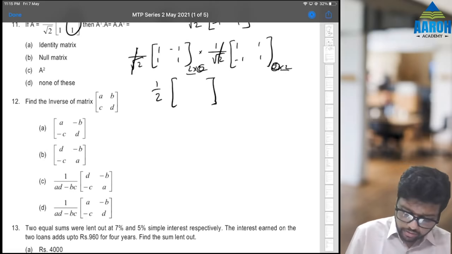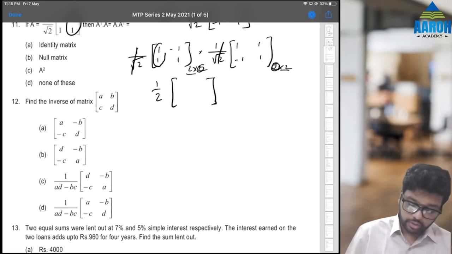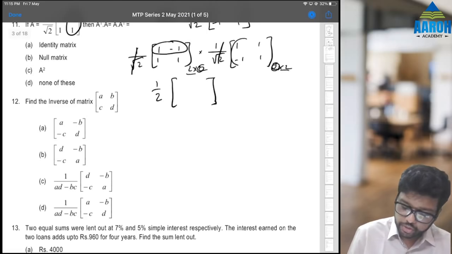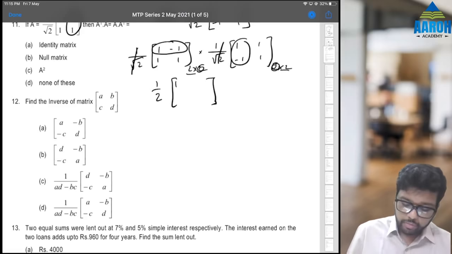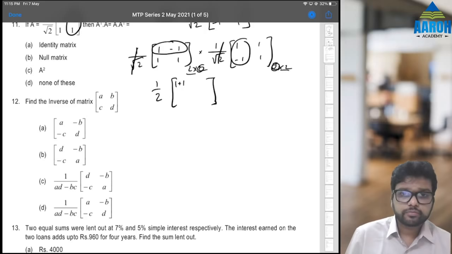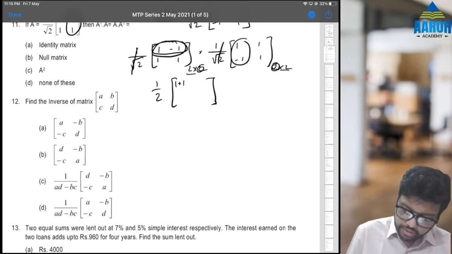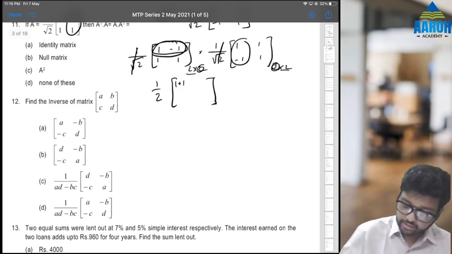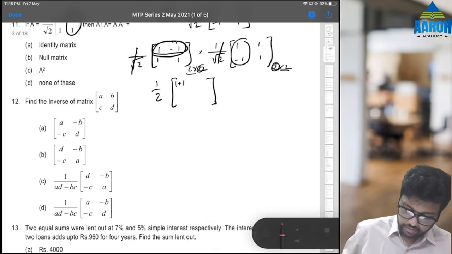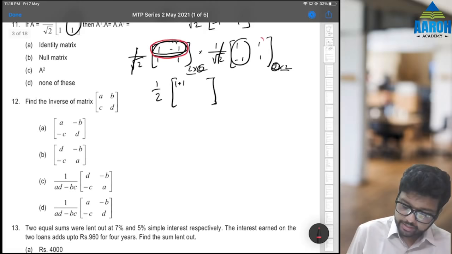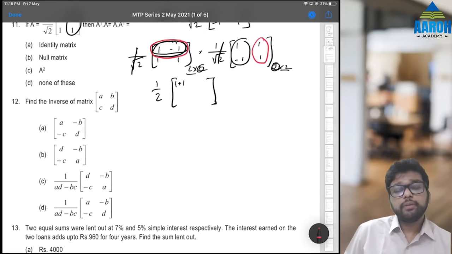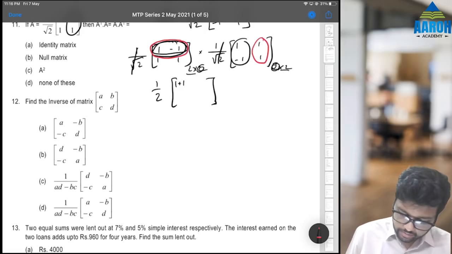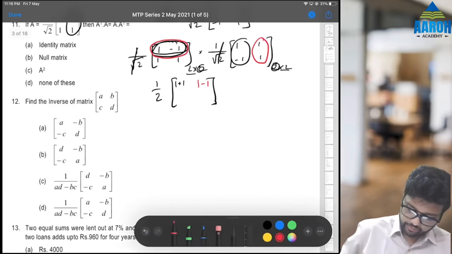How to do that? First row and first column, sorry, A into A transpose, first row first column, 1 into 1 plus minus 1 into minus 1. 1 into 1 is 1 plus minus 1 into minus 1 is also 1. Next, first row and second column, let me do it in another color. Next, first row and second column, so 1 into 1 and plus 1 minus 1 into 1, meaning 1 minus 1, 1 minus 1, okay.